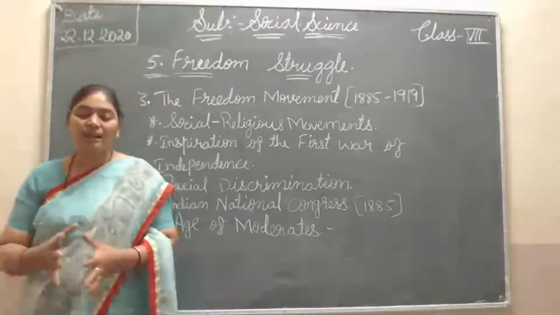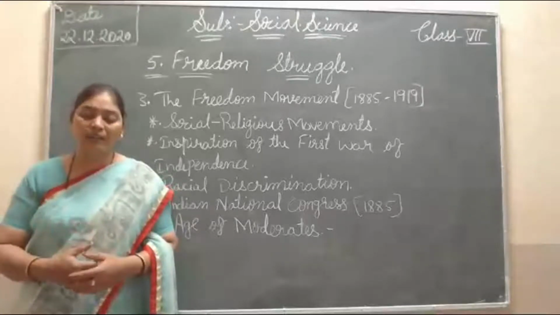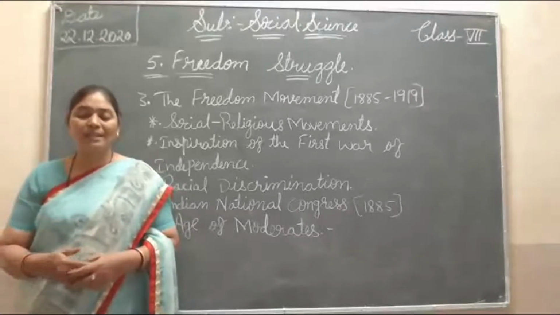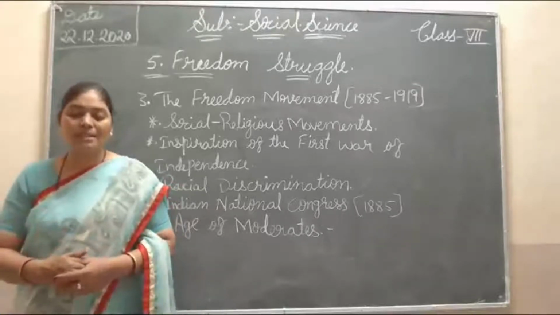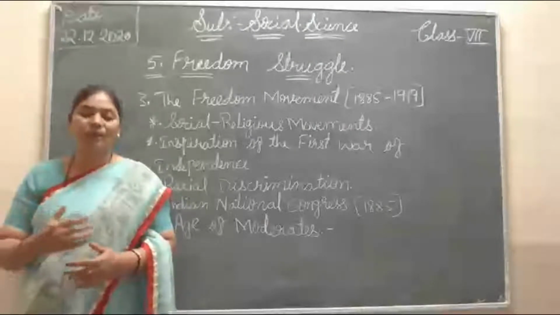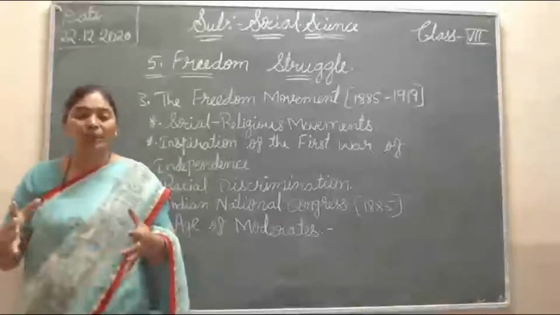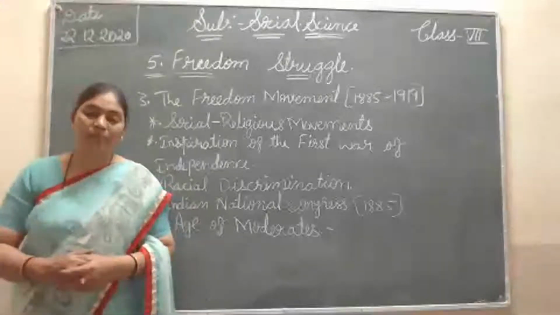So here they started and did more hard work, and that's why they got a place in the legislative assembly. These moderate people worked hard, and they wanted all the people to become one, to become a unity.